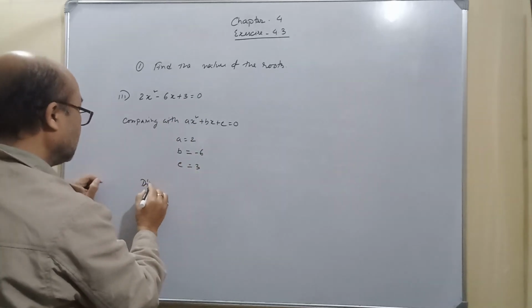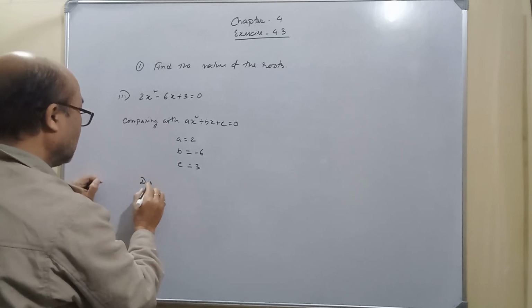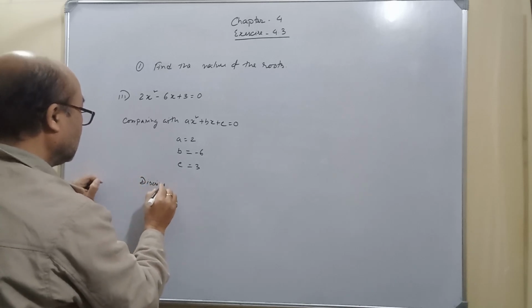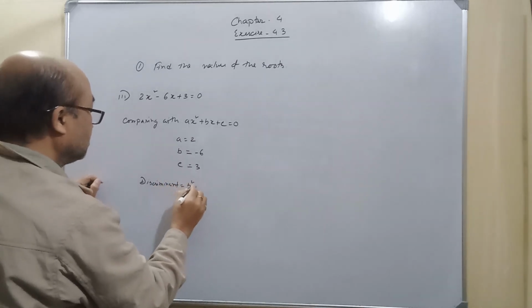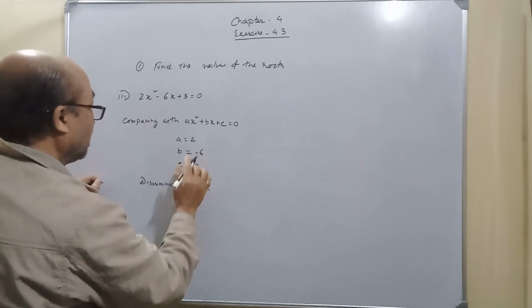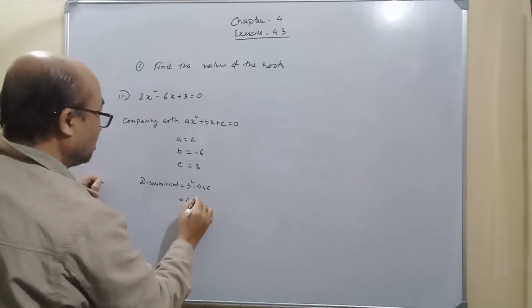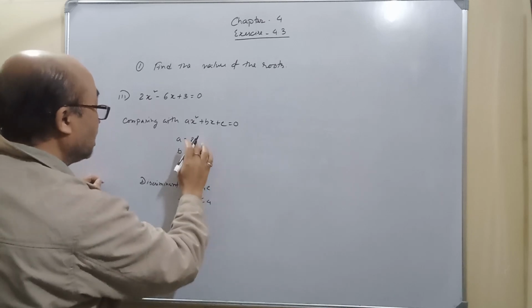Hence, discriminant is b square minus 4ac. What is b square? Minus 6 whole square, minus 4 into a into c.